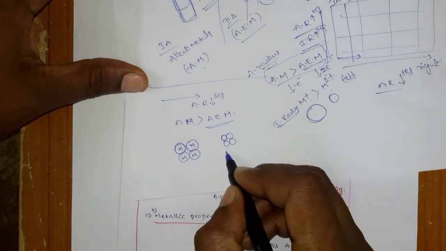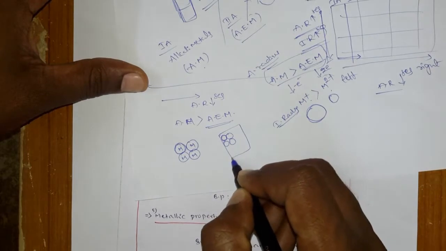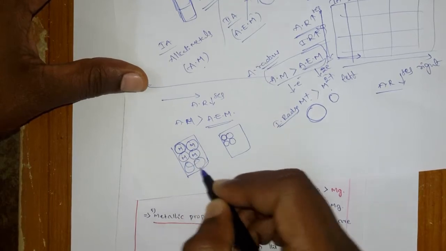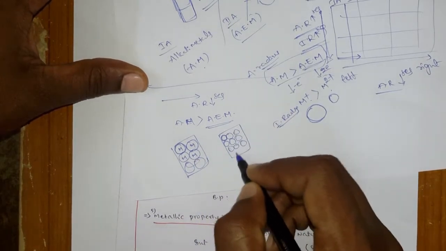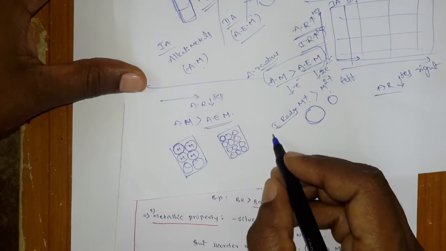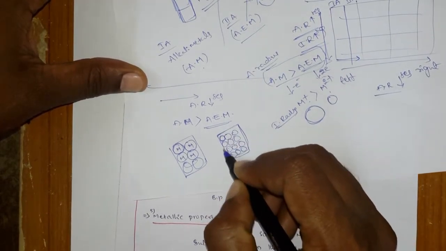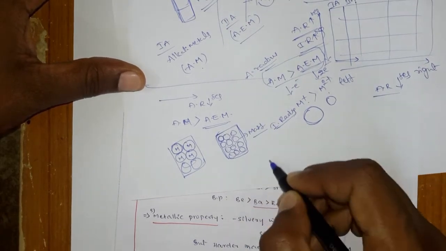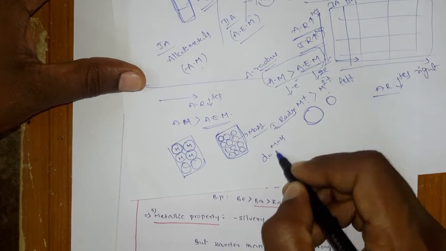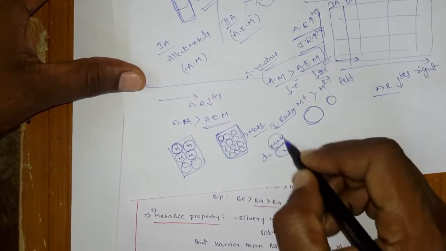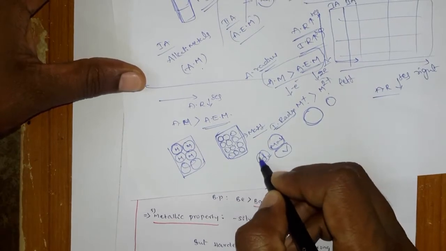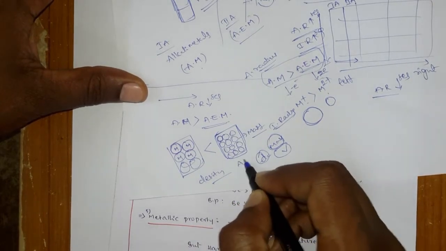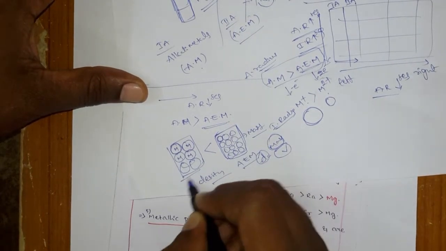And when the sizes are small, what will happen? In a particular volume, here you can only write 6, but here you can write more metals. That means in the same volume the mass is more. Density is mass by volume, so in a particular volume, if the mass is more, then obviously the density is also more. Here the density of alkaline earth metals is higher than the alkali metals.